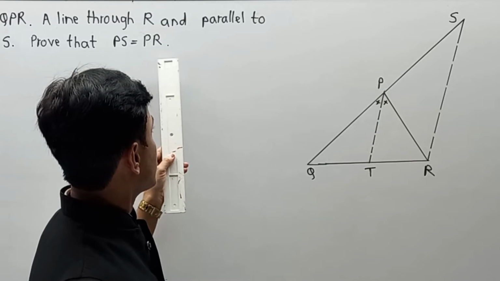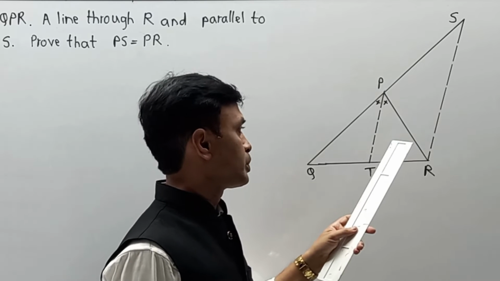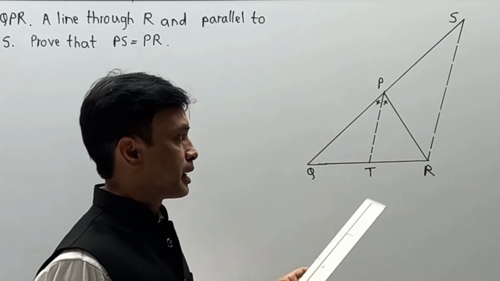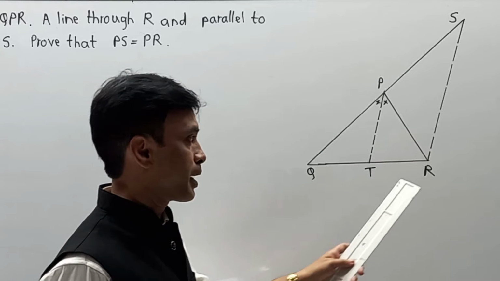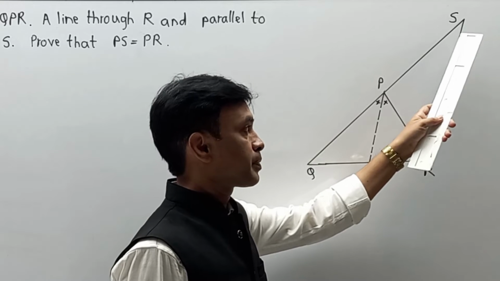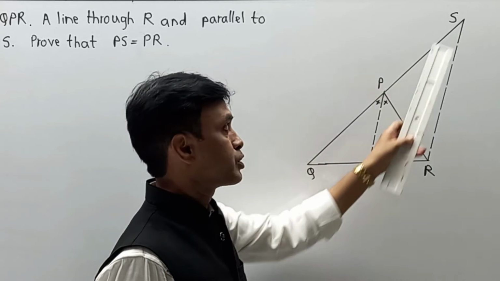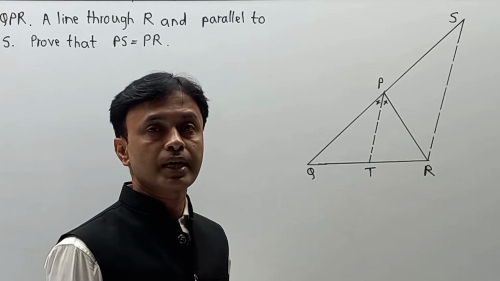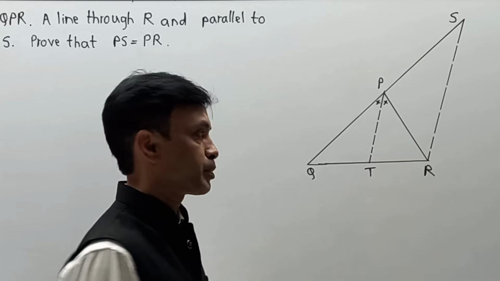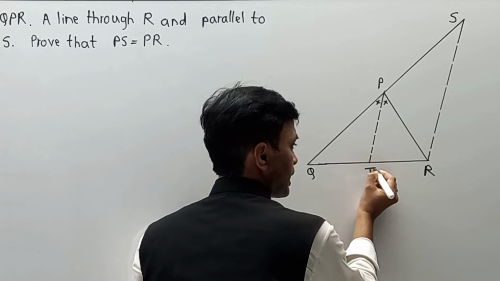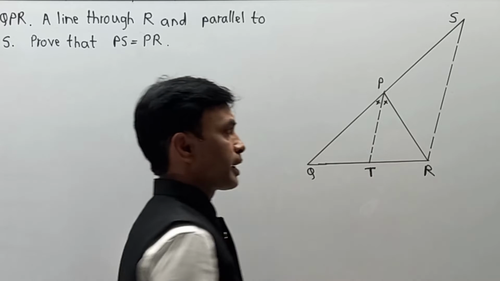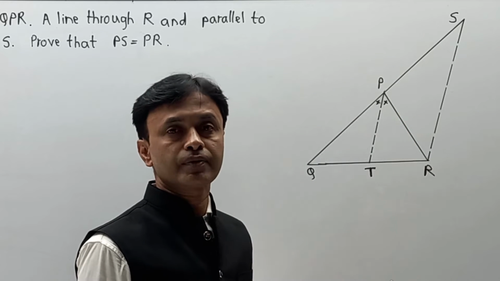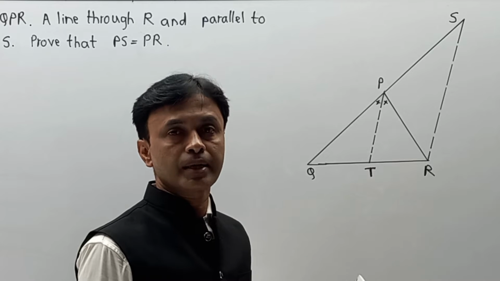Then prove that PS is equal to PR. Remember, in the wording they have given a line through R parallel to PT, which in short means SR is parallel to PT. Students often don't understand that part, and we have to use that concept here. Indirectly they have given that PT is parallel to SR, and that is the meaning of that wording. Students must be able to understand that part.